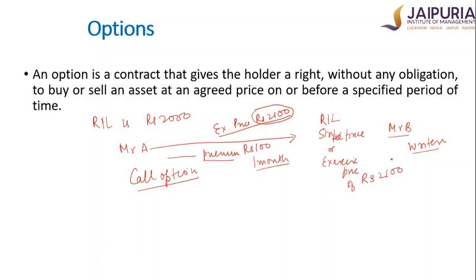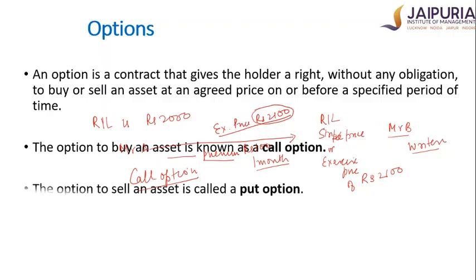Whereas Mr. B is selling an option, which means he is taking the risk from Mr. A, and Mr. A is therefore paying a certain premium to Mr. B. Now how does it work? As I mentioned, if you have an option to buy an asset, it's called a call option. In the example I've just taken, Mr. A has purchased a call option from Mr. B. That means he has a right to buy the Reliance share after 1 month at a price of rupees 2100.